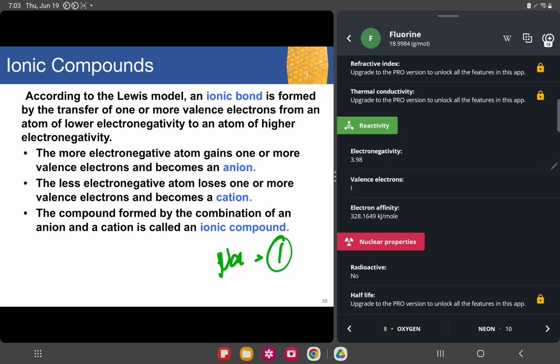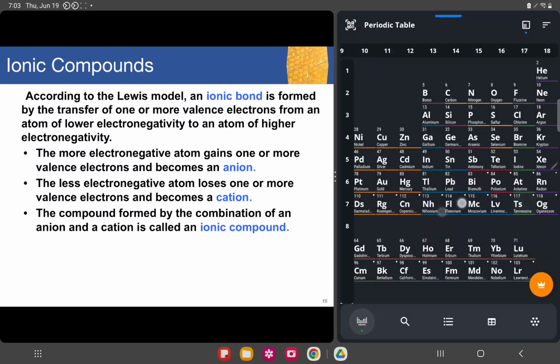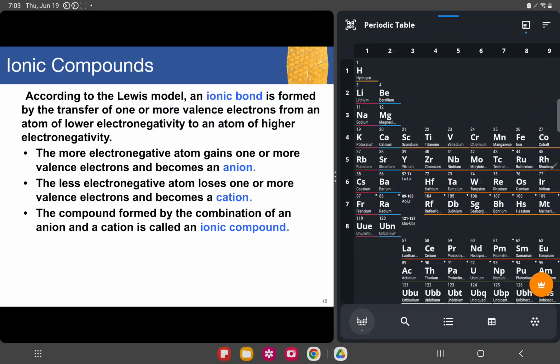So that's how these atoms are reacting. Sodium has an ease to share the one electron that it has to chlorine that has 7. If we check the periodic table, chlorine is more electronegative than sodium in group 1A, right? Then electronegativity increases from left to right.